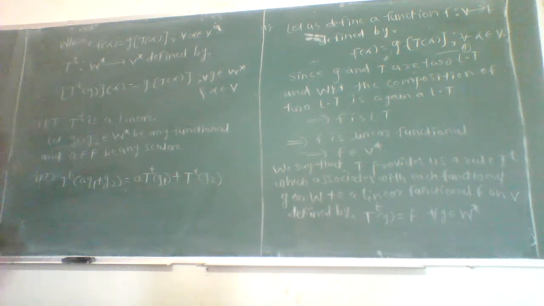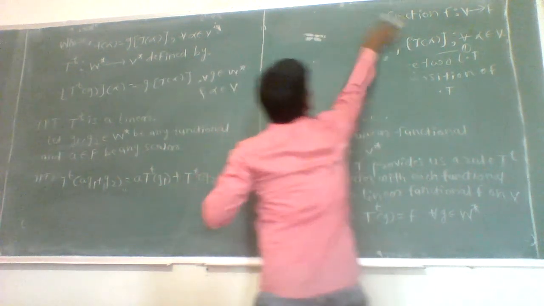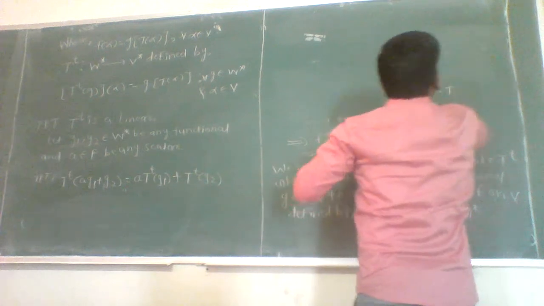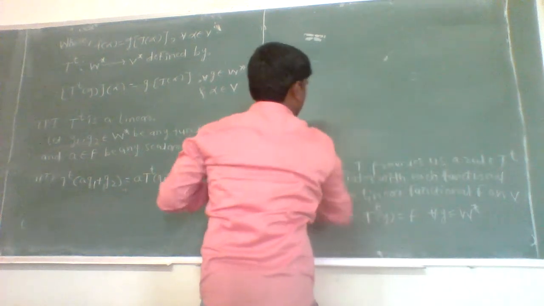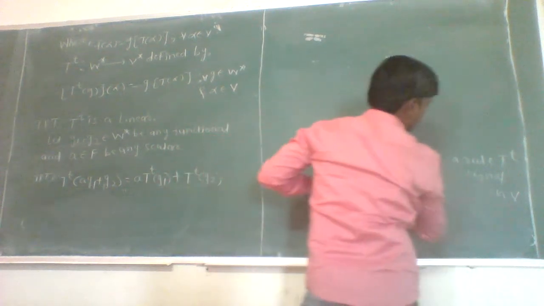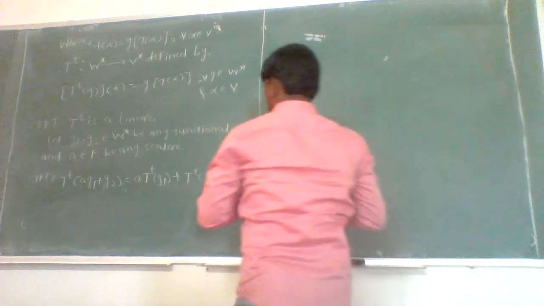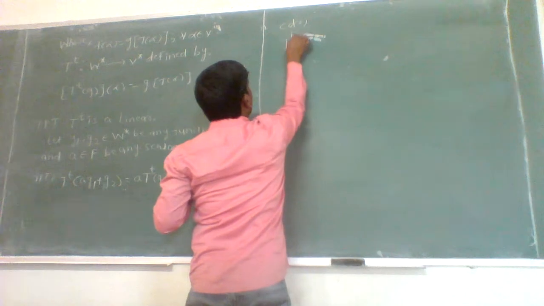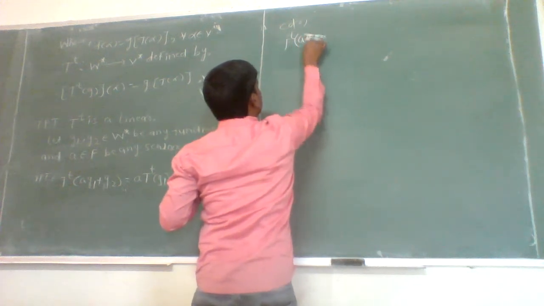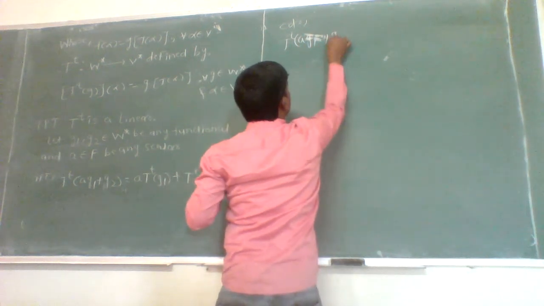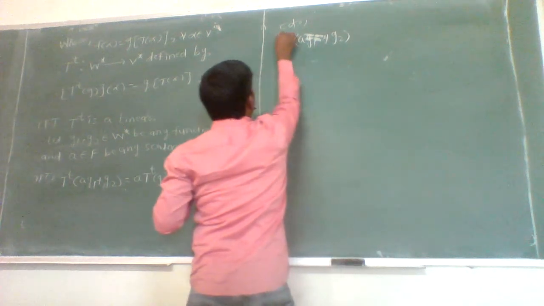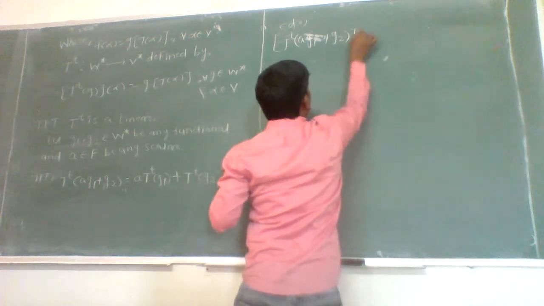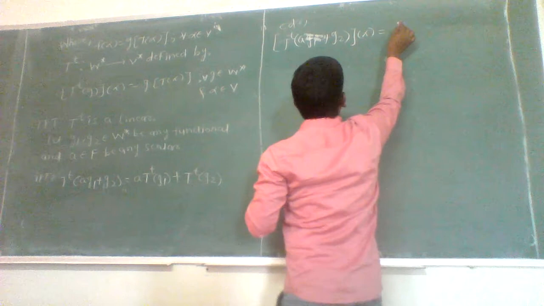Now let us consider T to the power T of AG1 plus G2, evaluated at alpha.